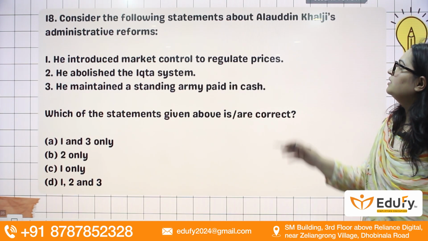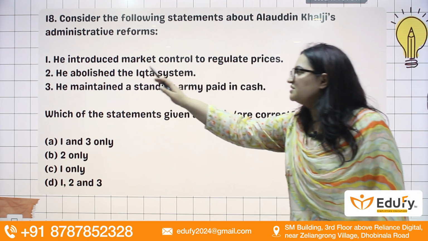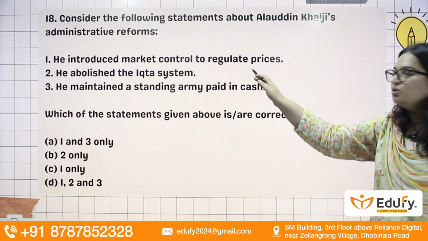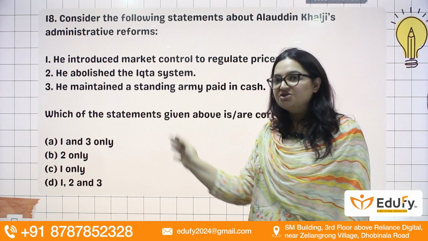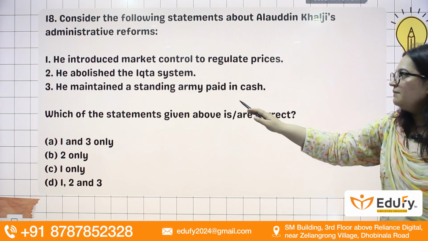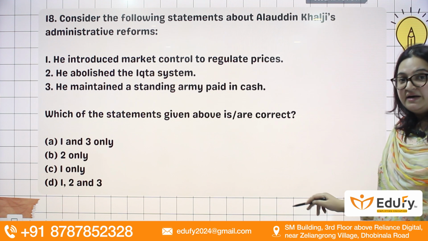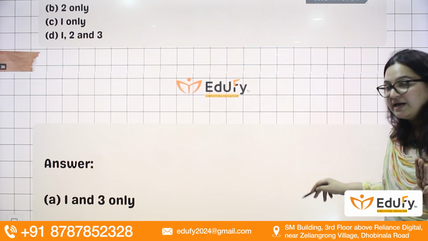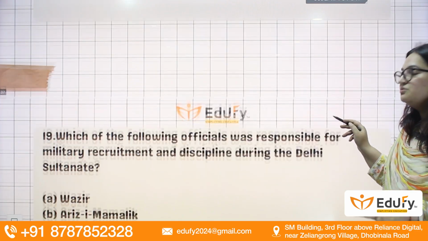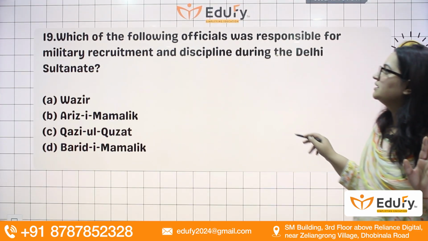Now coming to the next question, Alauddin Khilji and his reforms. So first, he introduced market control to regulate prices. Yes, he did. He introduced four markets. He abolished the Ikta system. He maintained a standing army paid in cash. So 1 and 3 are correct. Did he abolish the Ikta system? No, he did not abolish the Ikta system. In fact, you will see the Ikta system further formalized in his time period.